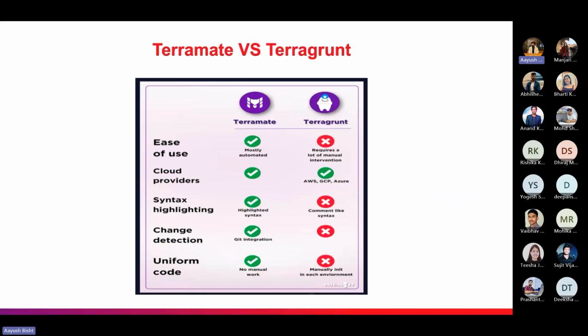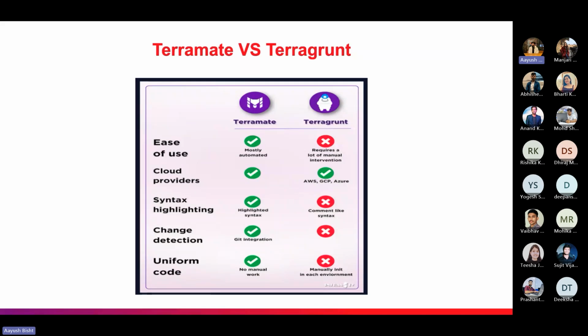So next is Terramate versus Terragrunt. Terramate and Terragrunt are both software tools that are integrated with Terraform to help you keep your code base DRY. They help in running Terraform code in multiple environments at once and help avoid manually writing the code in each environment.